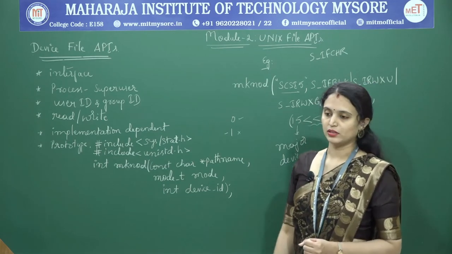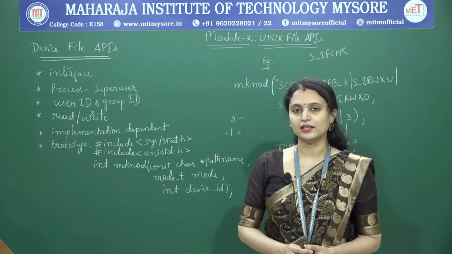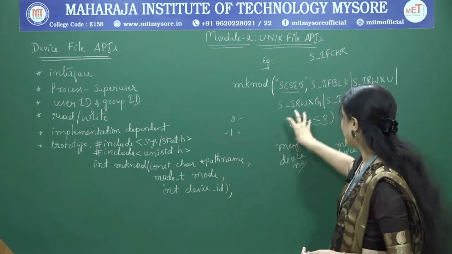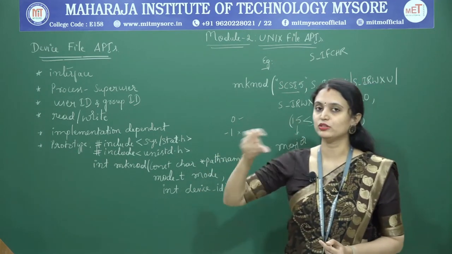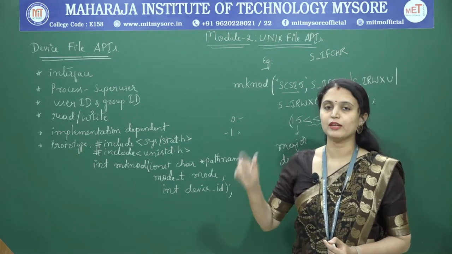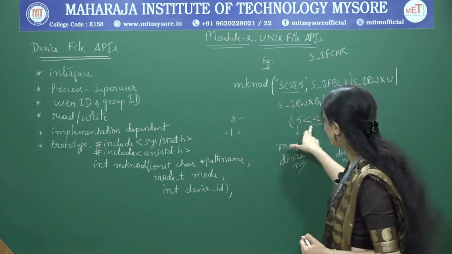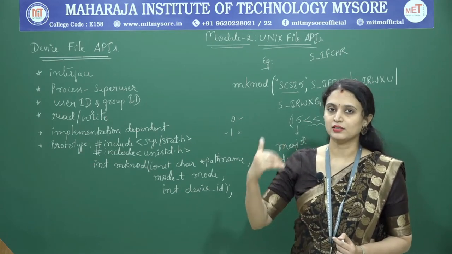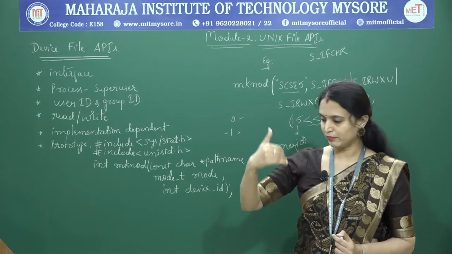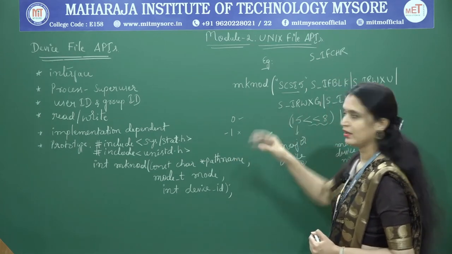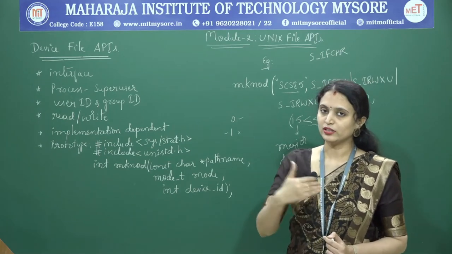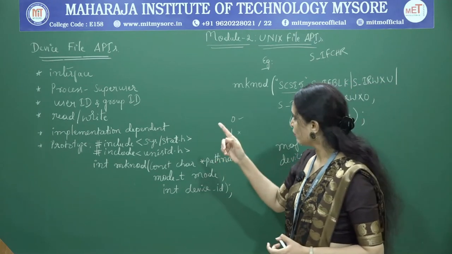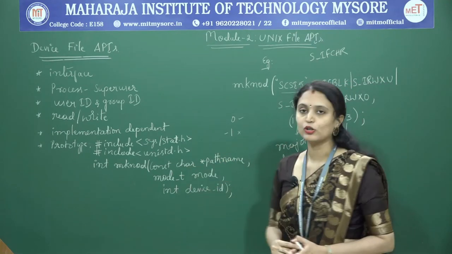Modern computers are typically 32 bits, so the number should be converted to a 32 bit number. That's why we use the bitwise left shift operator with the value 8, moving the bits of this number 8 times to the left. So this is all about device file APIs and the mknod API.